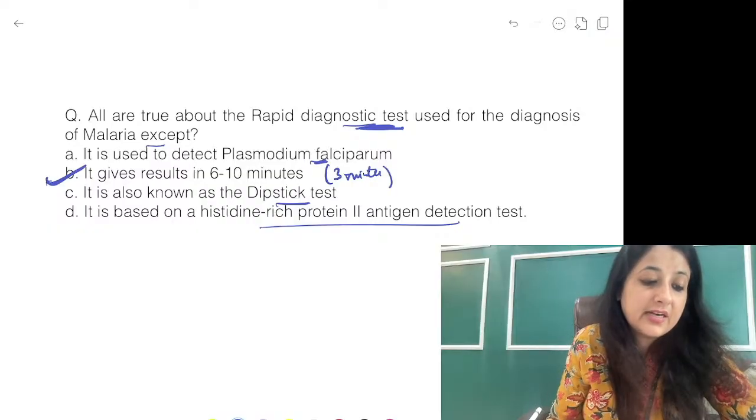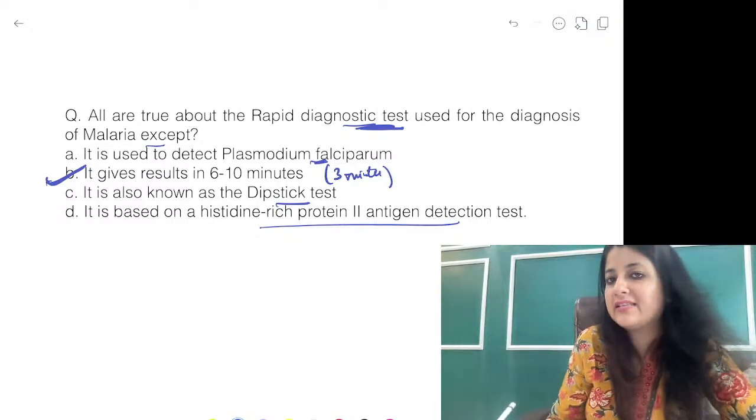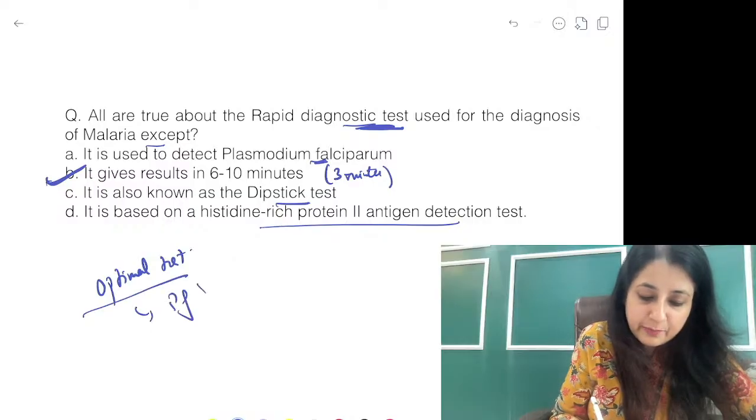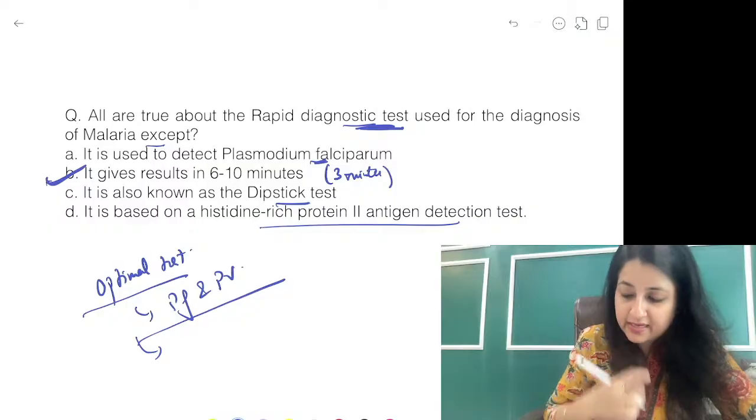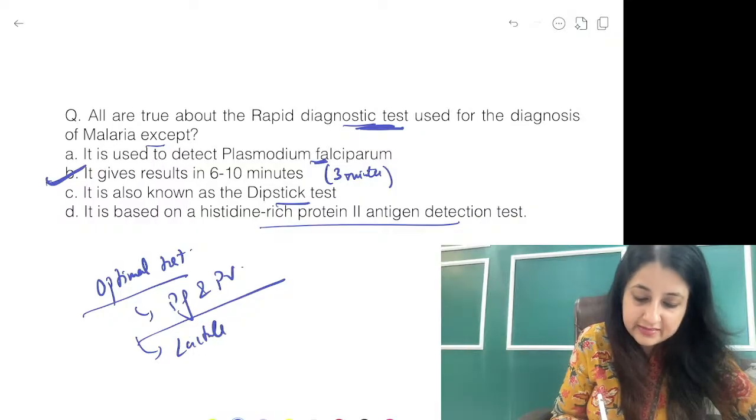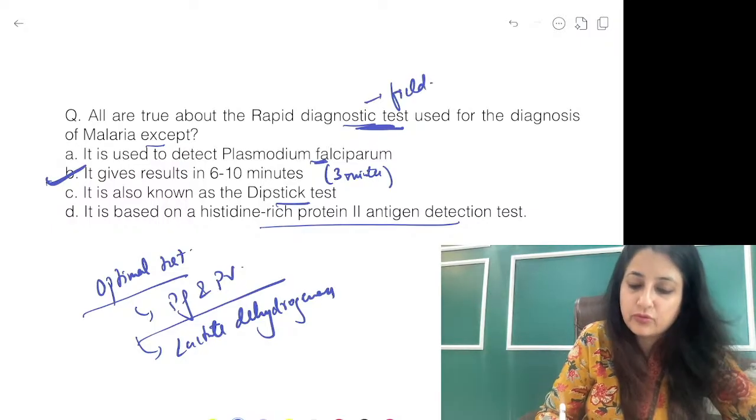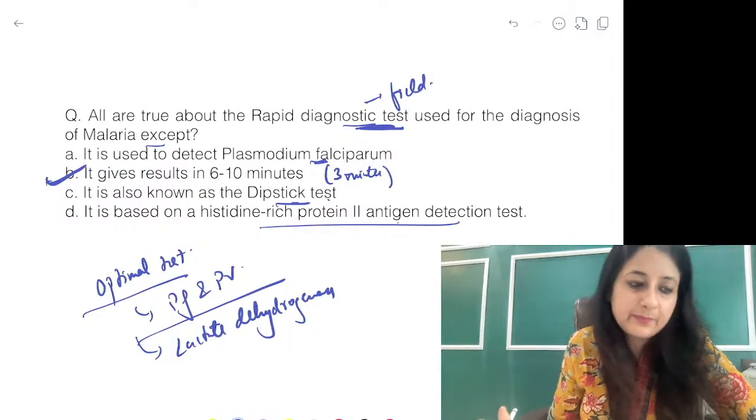Ronak got this question correct. Most of you ended up making a mistake over here. It is known as dipstick test. You also have another test guys, optimal test. This is to detect PF and Plasmodium vivax both, and this is based on lactate dehydrogenase. But rapid diagnostic test that we use in the field guys, it is also known as dipstick test, which is based on histidine rich protein.